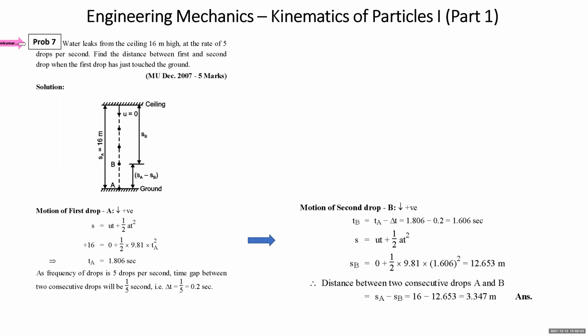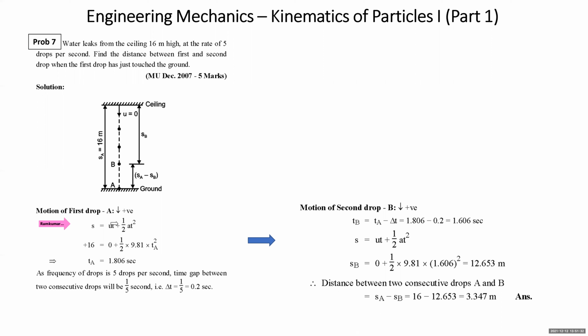So we need to analyze the first drop. All right. Now I have drawn the diagram. This is the ceiling, this is the ground or floor level. Water drops are leaking from the ceiling this way. When the drops come out of the ceiling, they will have zero velocity. Now, first we need to analyze the motion of drop A. Drop A is covering a distance of 16 meters. Its initial velocity is zero. Its final velocity is not under consideration. So when we take the motion of drop A, I should take downward as positive. Why have I taken downward positive?